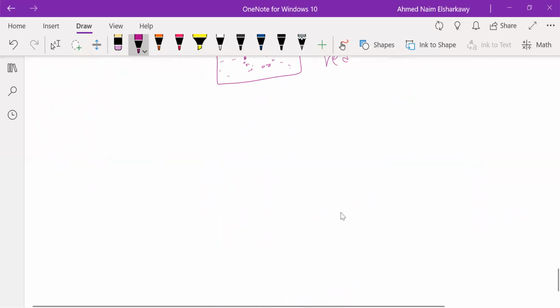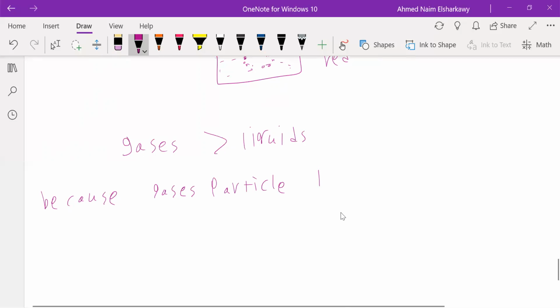Usually diffusion happens in gases faster than in liquids. And why is that? Because gaseous particles have weak intermolecular bonds.